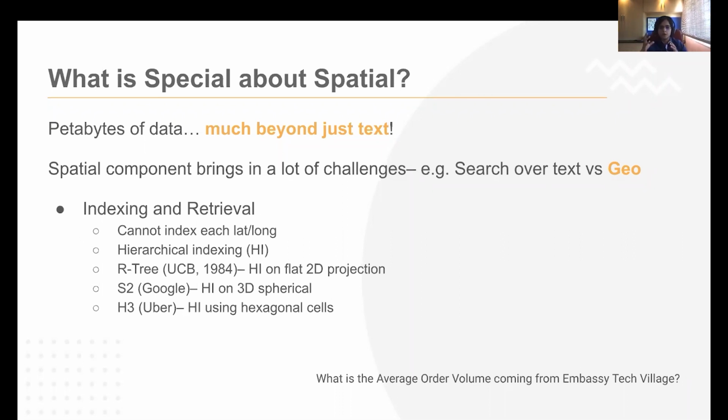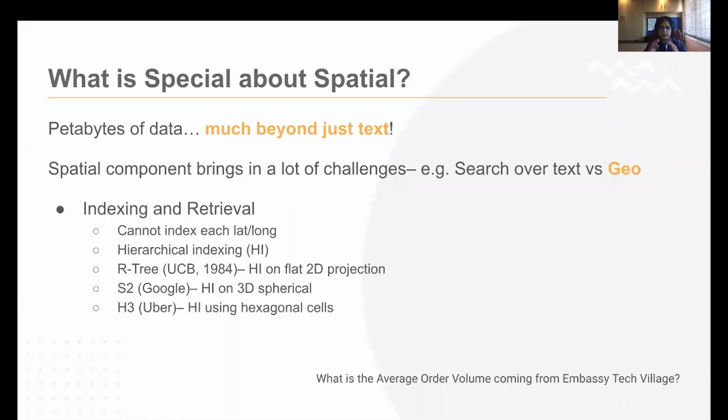Now when you go to the geo space, there's absolutely no way that you can index all of the lat longs in this world, right? Or even a huge data set of lat longs. It's just impossible to index at that level, and it won't be accurate because of the GPS accuracy and other things, right? So how does the geospatial domain address this?